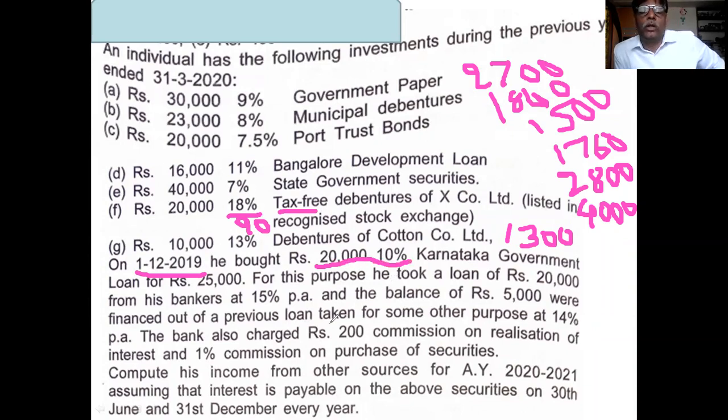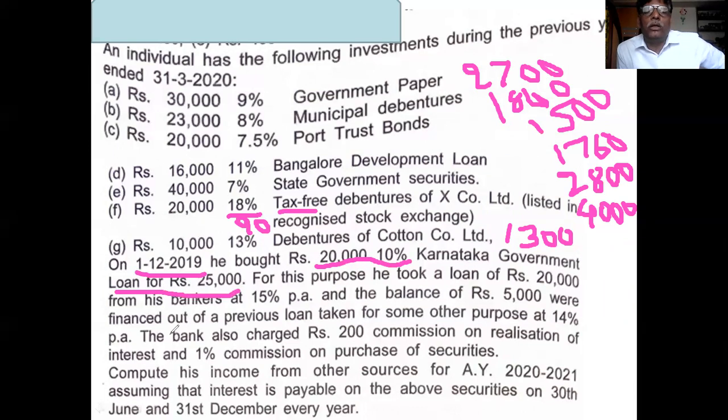Means it is investment. 20,000 invested in 10%. Okay. Karnataka government bonds or government loan. 20,000 is the investment, 10% is the rate of interest. Okay. Then this investment is for rupees 25,000.